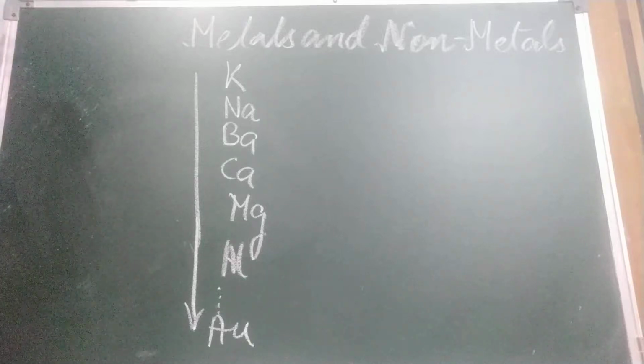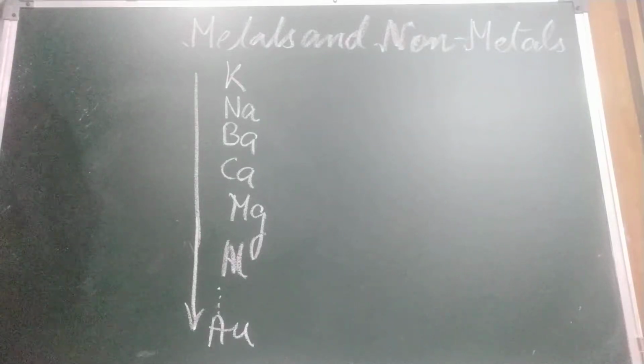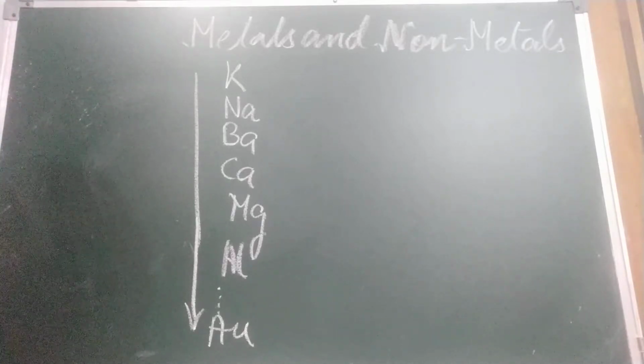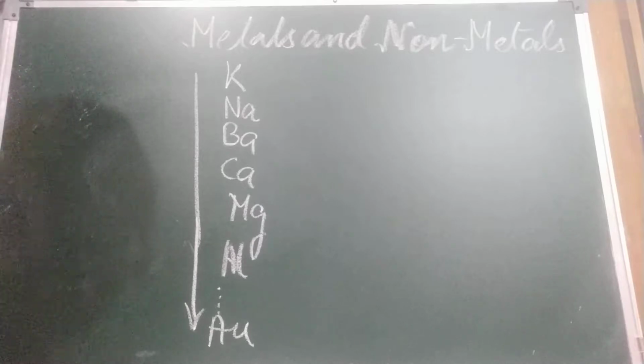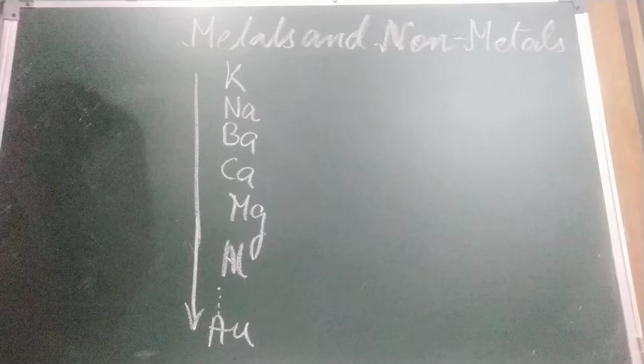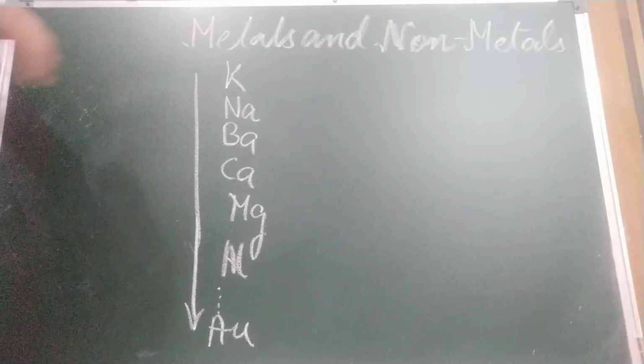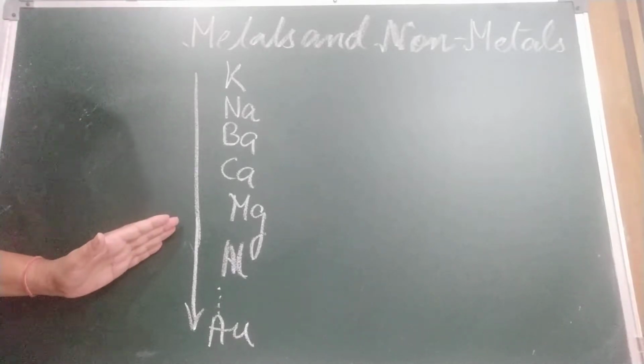Children, today we are going to discuss the subtopic of metals and non-metals, that is, displacement reaction. Children, in previous reactions you have seen some metals are highly reactive and some metals are least reactive. So we can arrange the common metals in order of decreasing reactivity, and this is called what? Reactivity series.